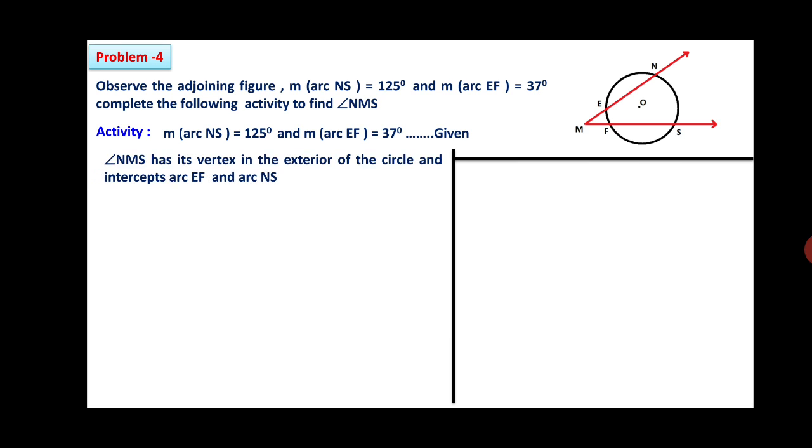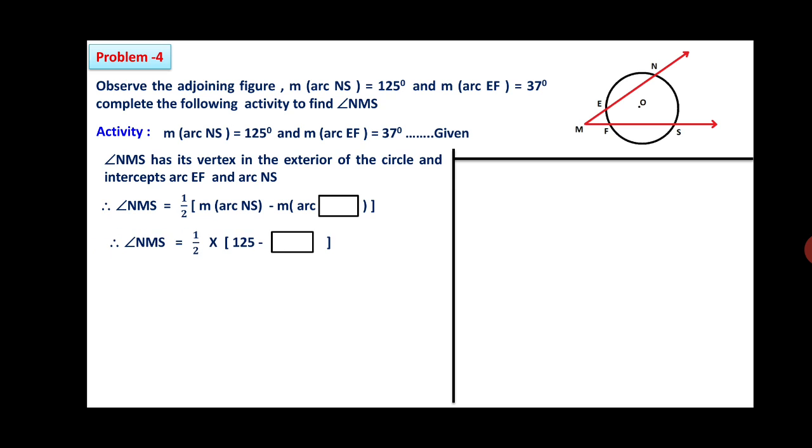Therefore angle NMS has its vertex in the exterior of the circle and intercepts arc EF and arc NS. Therefore you can write angle NMS is equal to half measurement of arc NS minus measurement of arc box. You have to fill up. Therefore angle NMS is equal to half into bracket 125 minus again the box, the value you have to put. Therefore angle NMS is equal to half into simplification, you have to write in the box. Therefore angle NMS is equal to whatever the answer comes, that we have to write in this box.